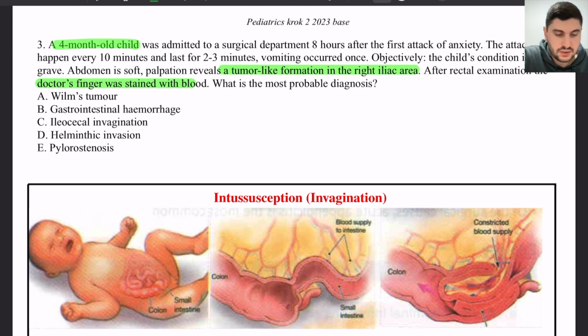So here we have a young child, and he has attacks of anxiety with vomiting, meaning there is abdominal pain with vomiting, and there is a tumor-like formation, not a tumor, but a growth or formation in the right iliac area. And on rectal examination, the doctor's finger is stained with blood.